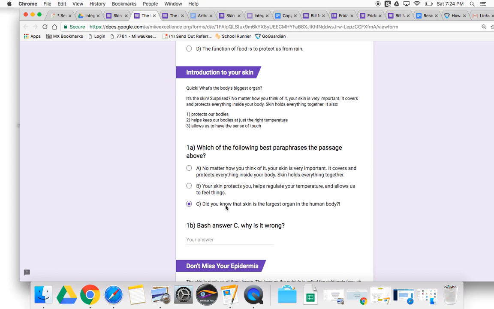C is also not the right answer. You can tell that right away because this passage obviously talks about other stuff. It's not asking a question just about what the largest organ in your body is. So right there you can say that C is wrong. That means B is your right answer.